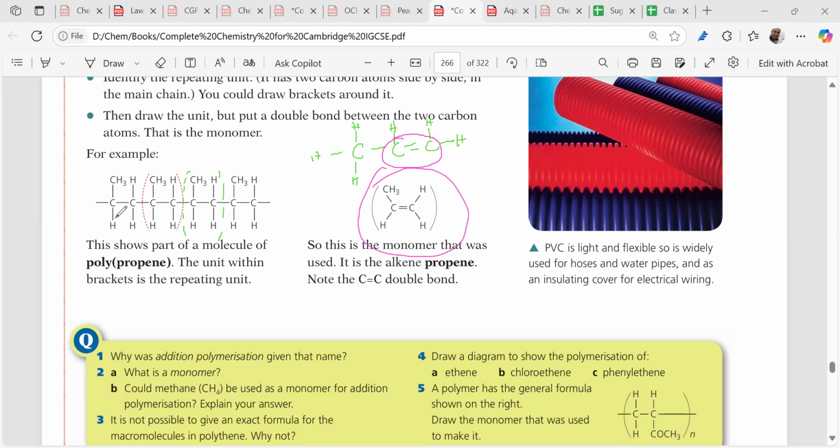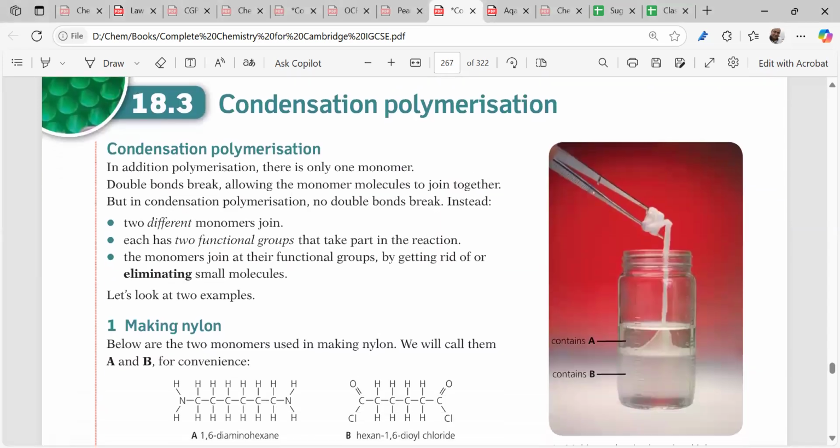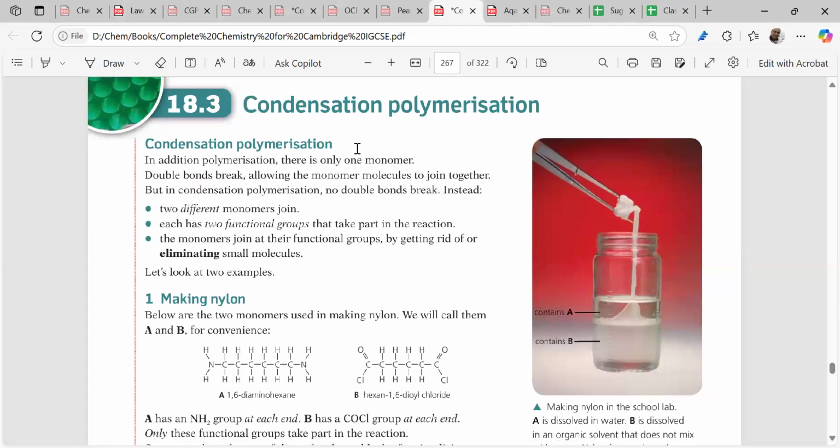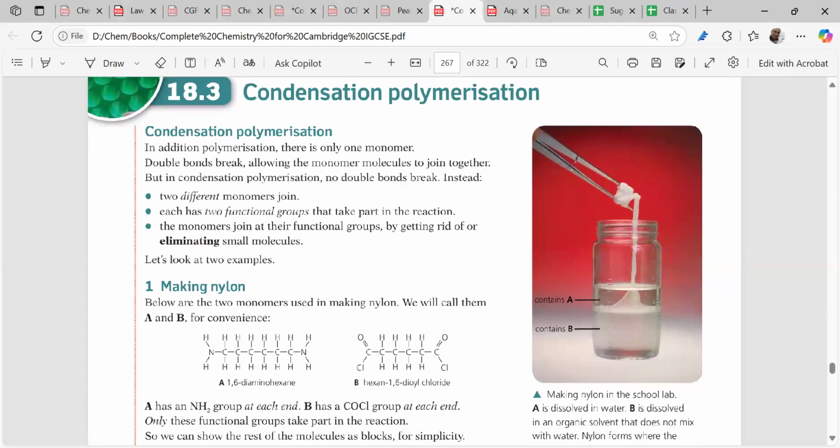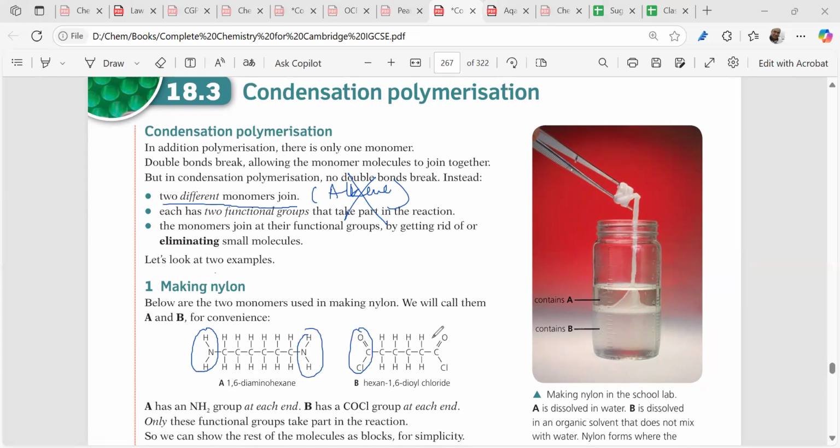Isn't it? Now, we are moving on to the part of condensation reaction polymerization, right? In the condensation polymerization, we know that we have to take two different monomers, right? That's very important. Two different monomers. Next, we do not take an alkene. This bit also is important. We do not take an alkene. And every monomer should have two functional groups at the end of the chain, right? This is the way we do, right? At the end of the chain, it should have two functional groups, right?